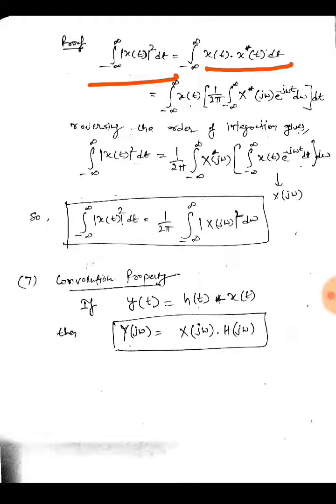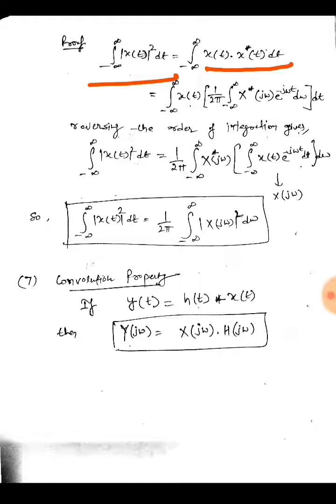If I put x(t) outside and put the inverse Fourier transform of x conjugate inside, I will get this function. Now reversing the order of integration, I have 1 upon 2 pi times the integral, where I have taken the conjugate outside and put x(t) inside.